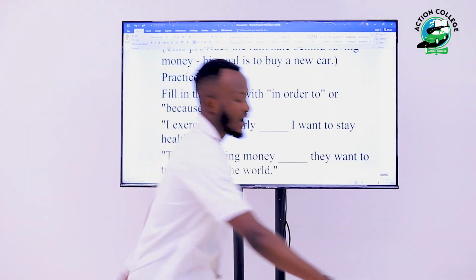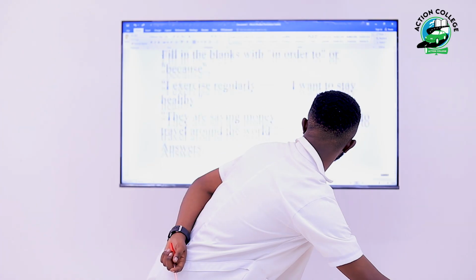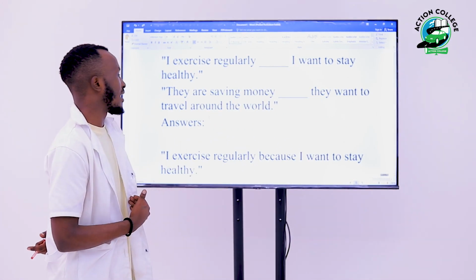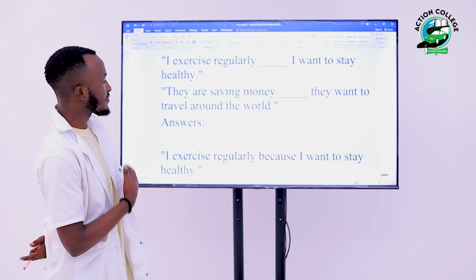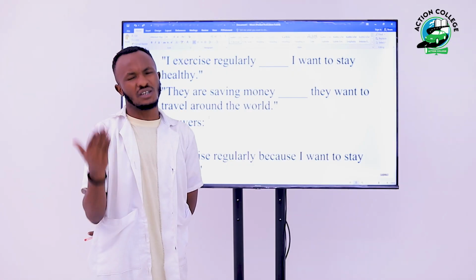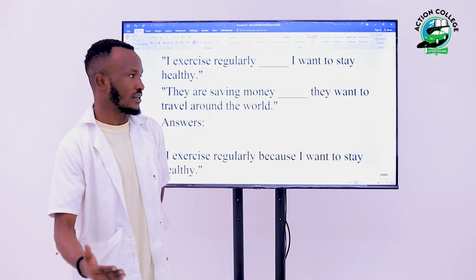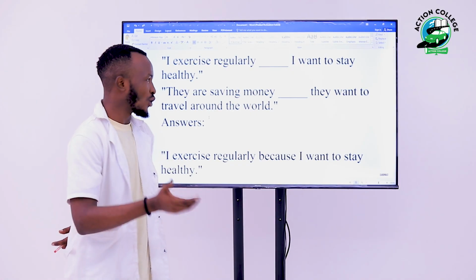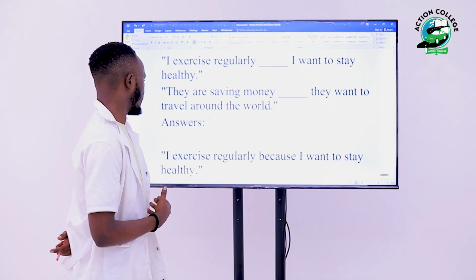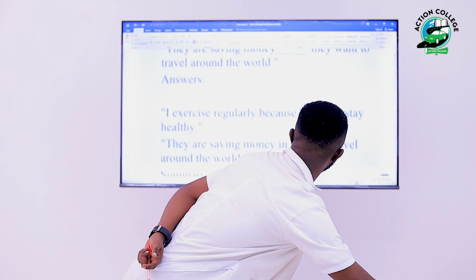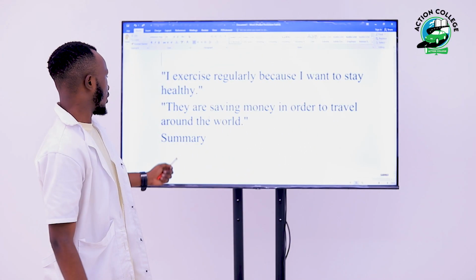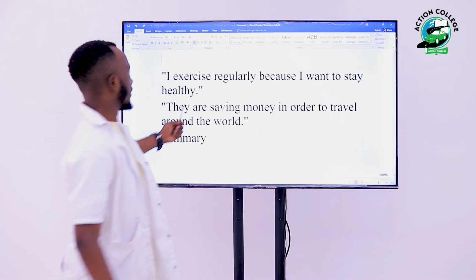Now let us have a look at another sentence. They are saving money. They want to travel around the world. So we can ask ourselves, why are they saving money? They are saving money because they want to travel around the world. So guys, let us have a look at the answers. Yes, the answers are here.